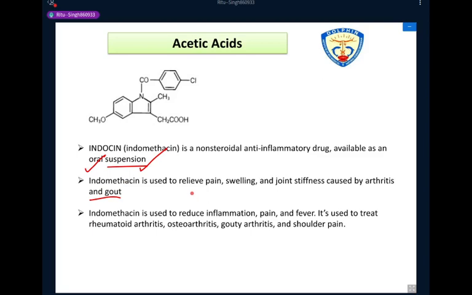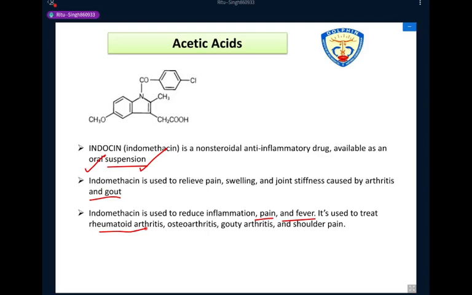Okay, now indomethacin is used to reduce inflammation, pain, and fever. So it is also used as an anti-inflammatory drug, as an analgesic drug, and as an antipyretic drug. It is used to treat rheumatoid arthritis, a condition affecting children or young adults.